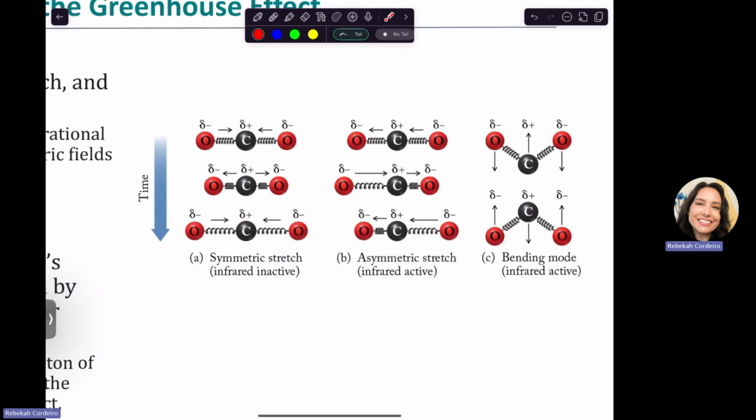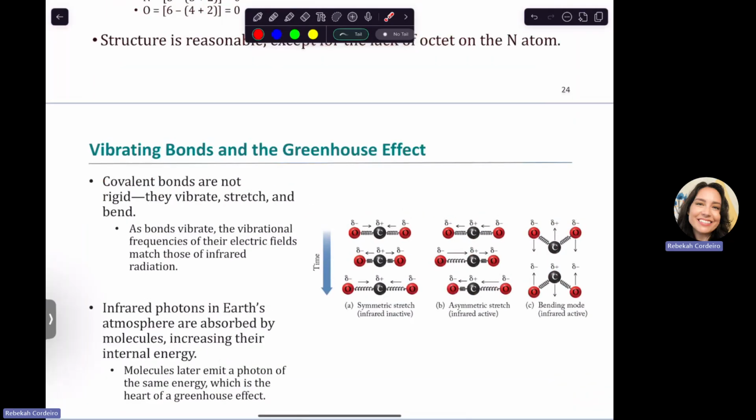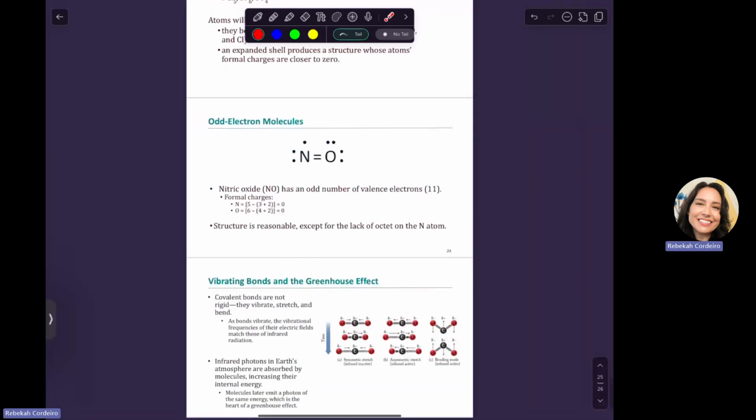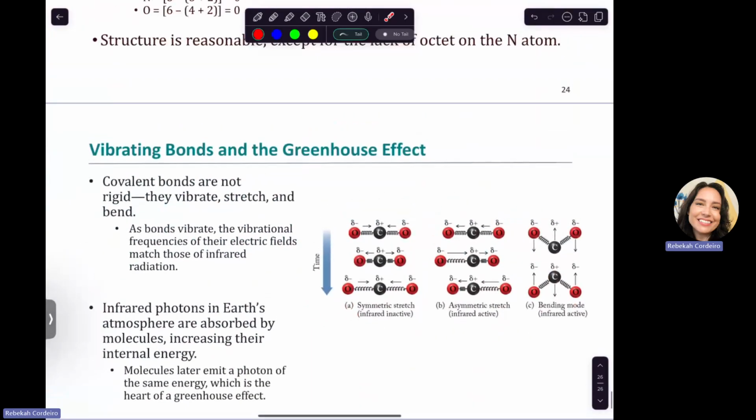So this is why carbon dioxide is a greenhouse gas. It's because those bonds, there's actually double bonds there, so they can hold a lot of energy. They can stretch and they can bend and vibrate, and that can hold energy. And then when they do the stretching and bending, they can also release energy, which is where we get the greenhouse effect from. So just as a related real life bonding situation. But that's it. So this video will count for any future classes where we're doing Lewis structure work.